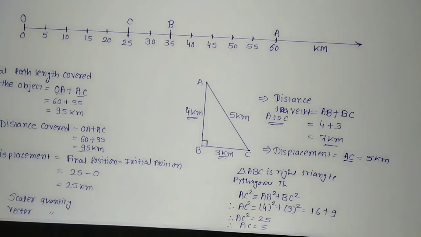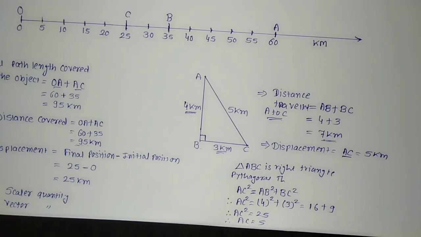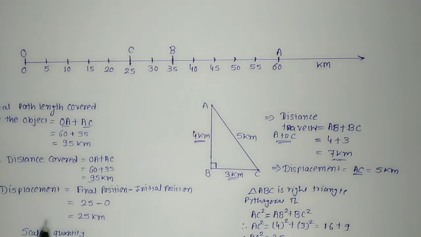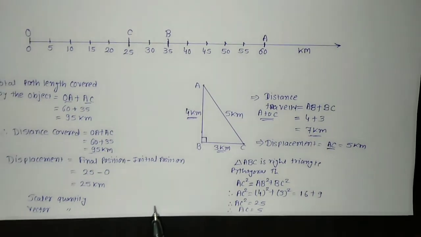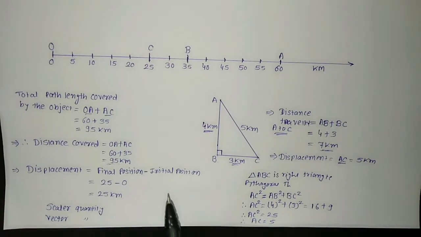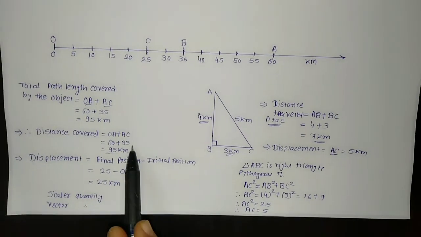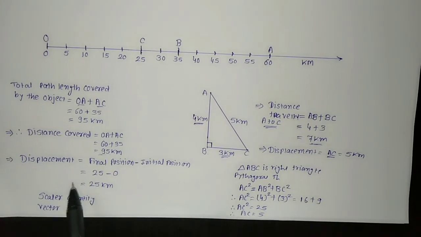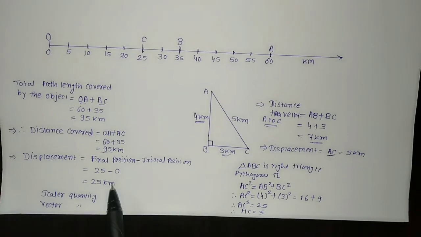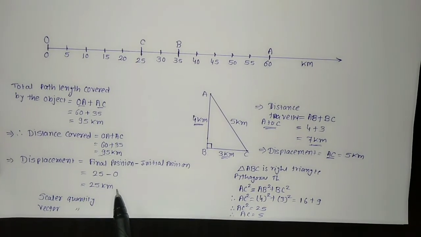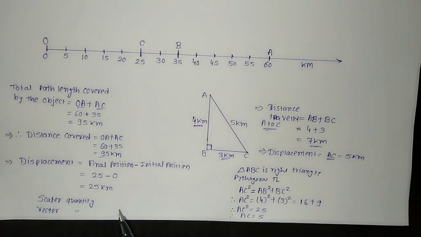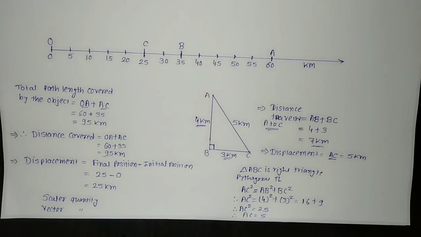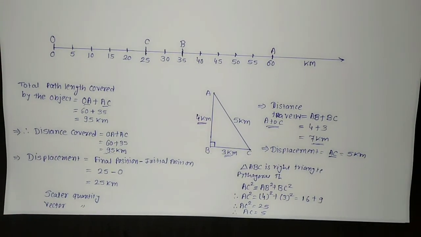So I hope the concept of distance and displacement would be clarified in your mind. The distance is the total path length covered by the object, while displacement is the shortest distance between the final position and the initial position. Distance is a scalar quantity, it requires only magnitude, only the numerical value, while displacement is a vector quantity which requires magnitude as well as direction both. So this is the basic difference between distance and displacement. I hope by this example you have clarified your doubt and now you can understand what is distance and what is displacement in physics.